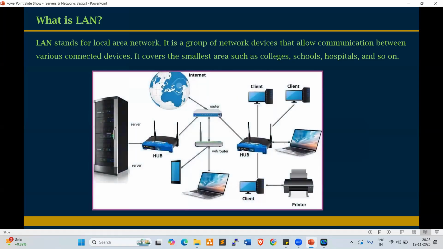Look at this. This is LAN connectivity. So this is the server. We can host the server in a server room or data center. Through a hub or switch, we can connect to our server through LAN connectivity, local area network. We can use either a laptop or desktop to get our information from the server. Even printers can connect to the LAN.